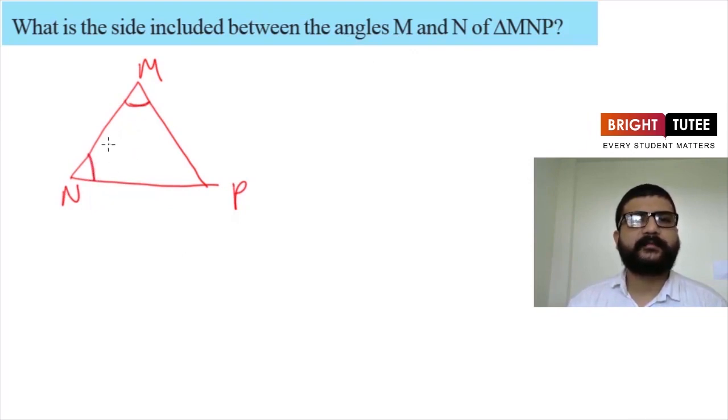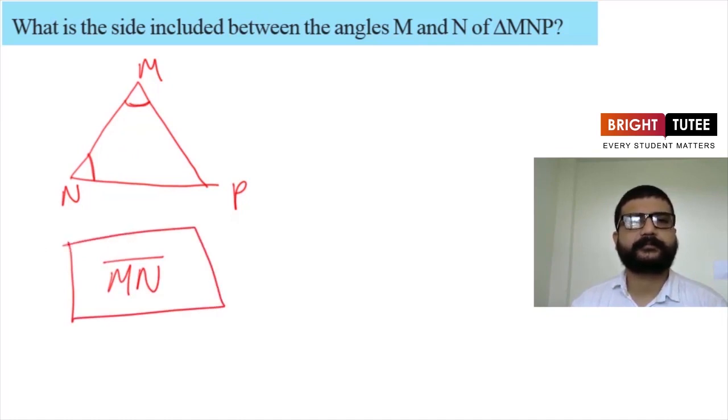So what do you think? Which is the side included between these two angles? It is MN. So the answer for this question will be side MN. We can say side MN is the side included between angle M and angle N. Similarly, if the question is what is the side included between angle M and angle P, it will be MP. So just by drawing a rough sketch, we can get the included side when two angles are given to us.